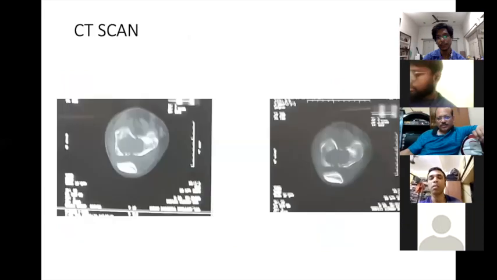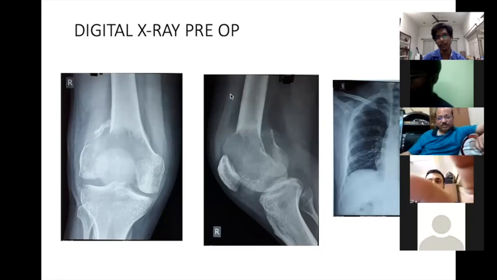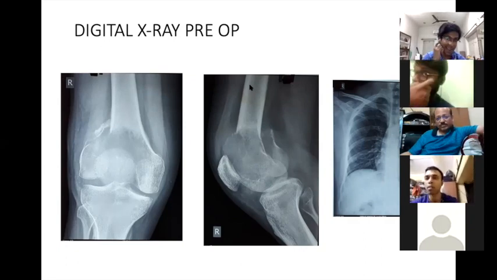Yes, sir. But here it was a benign giant cell tumor, sir, right? It is aggressive. This is grade 2, I think. The aggressive, high grade type. It's a high grade giant cell type of tumor. So what is your opinion?